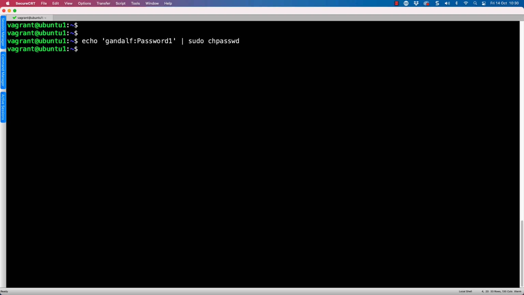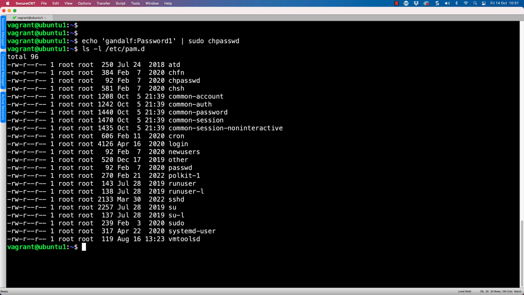So taking a look at then PAM, our pluggable authentication modules, we'll begin by listing using an ls -l on our /etc/pam.d directory. Remember, it was the pam.d man page that we were looking at. And we can then go through and see that we've got configuration files that represent authentication services.